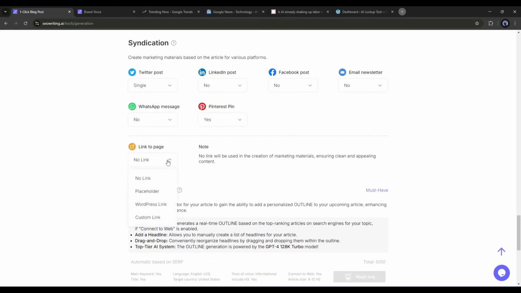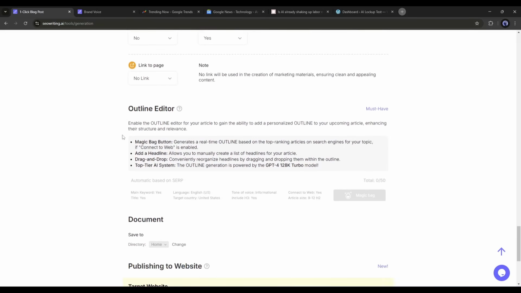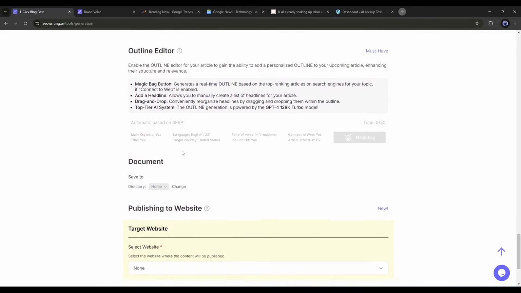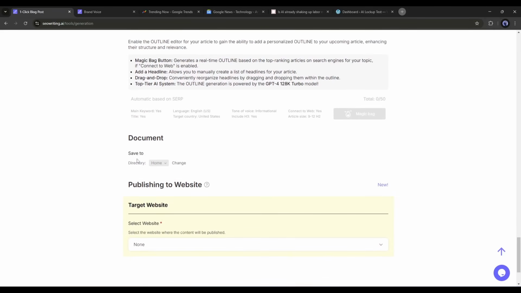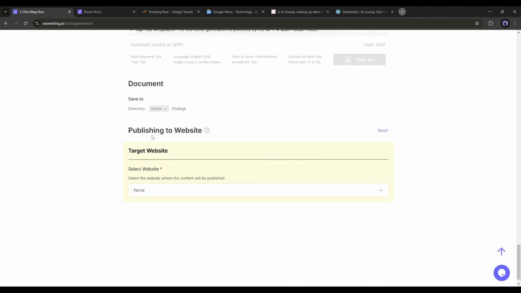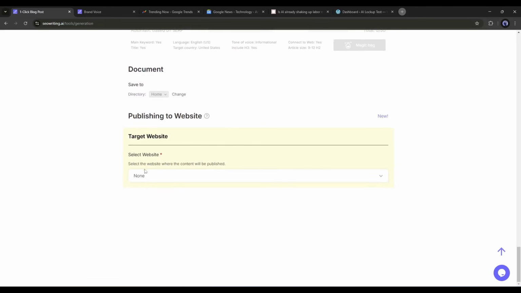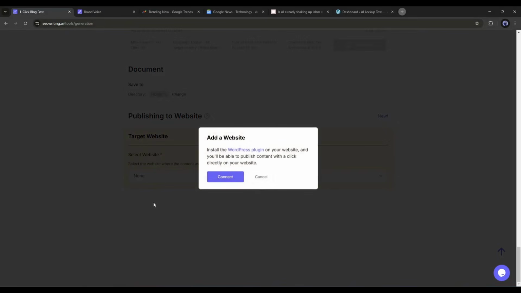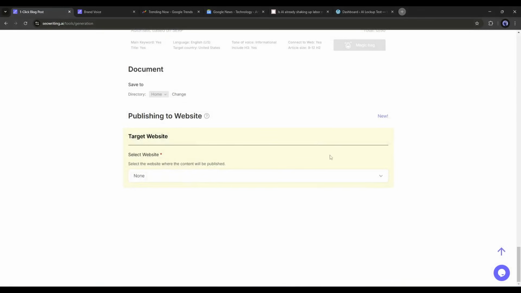Okay, our next setting is Outline Editor. Outline is another important part of article writing. It enhances the structure and relevance of the article. However, it won't work with Deepseek and SERP. Okay, in the next step, Publish to WordPress, you can integrate SEO Writing AI with your WordPress website. If you integrate SEO Writing AI with your WordPress website, you will be able to post AI-generated content directly on your website. You just have to install the SEO Writing plugin on your website.